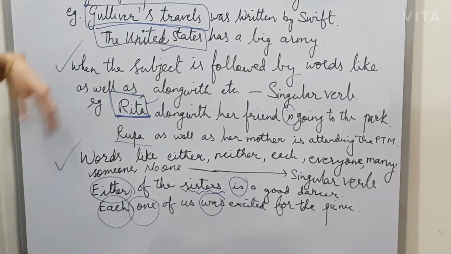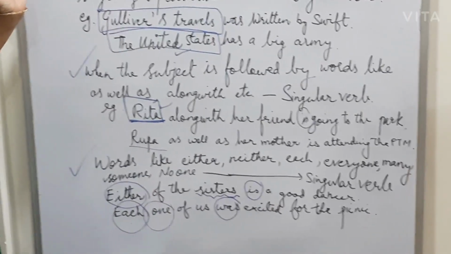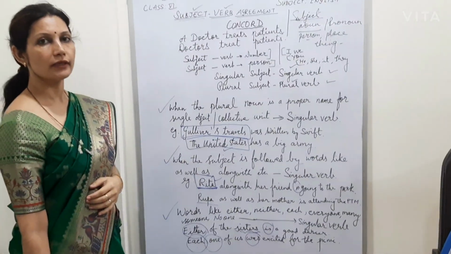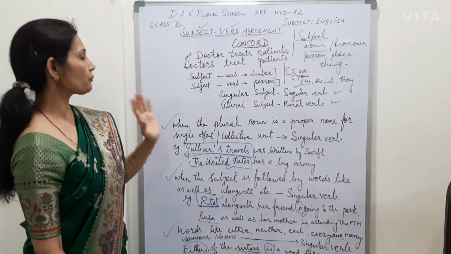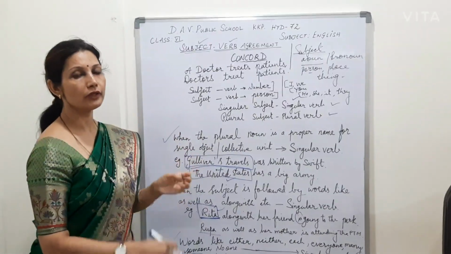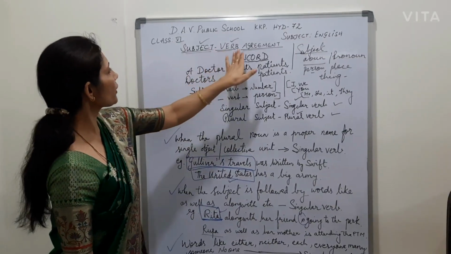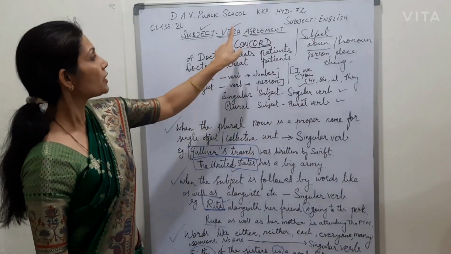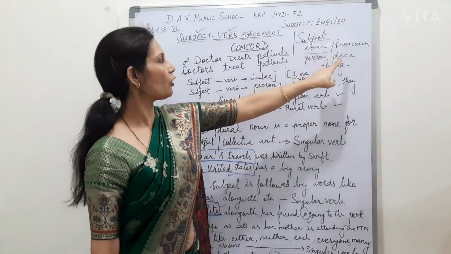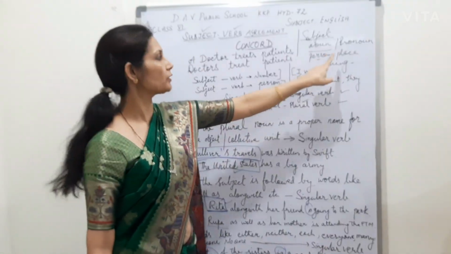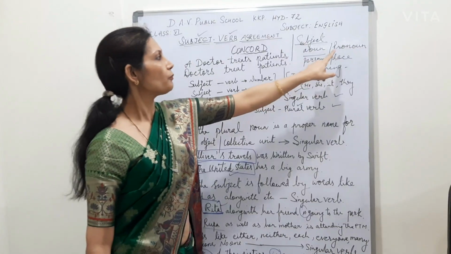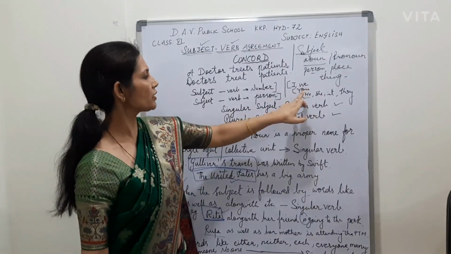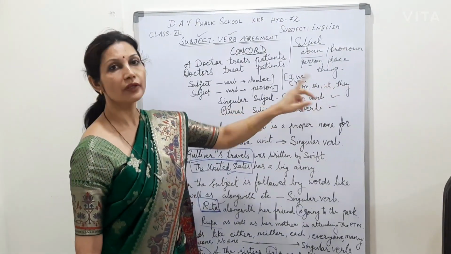So now children, we have completed all the basic rules we follow in subject verb agreement, and I hope the topic is clear to you. Before closing, I am giving you a quick summary. In subject verb agreement, you first have to be familiar with what is a subject and what is a verb. A subject can be a noun or a pronoun. A noun can be a person, place, thing, or an idea. A pronoun can be first person, second person, or third person: I, we are first person, you is the second person, he, she, it, they are third person.